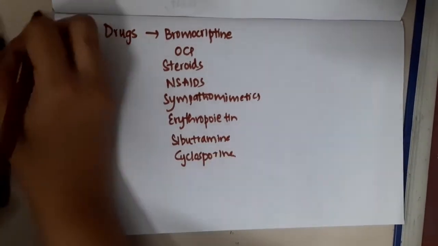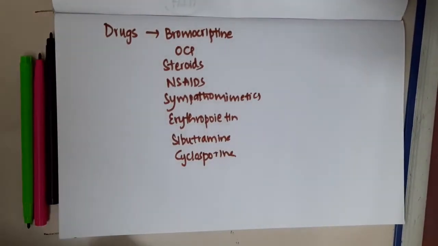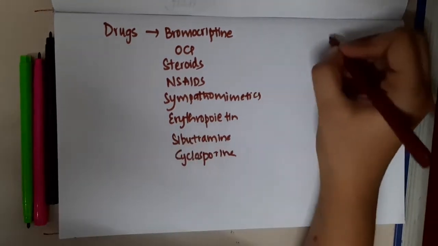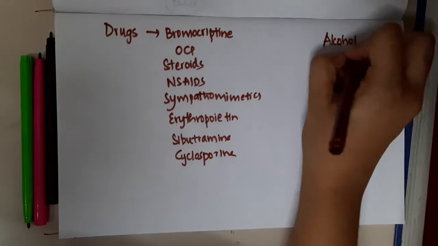All these will result in secondary hypertension. Even alcohol will result in secondary hypertension.